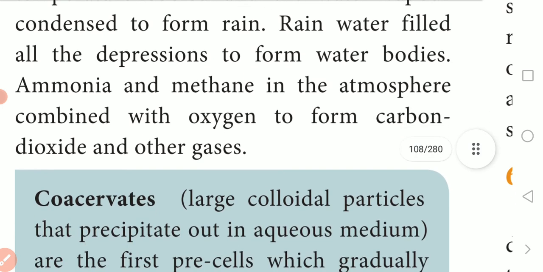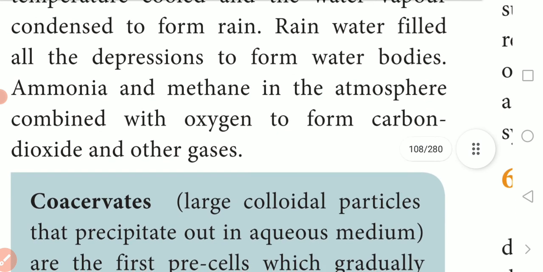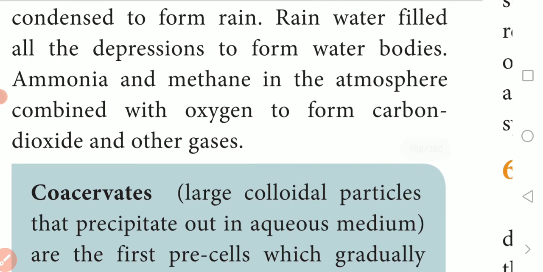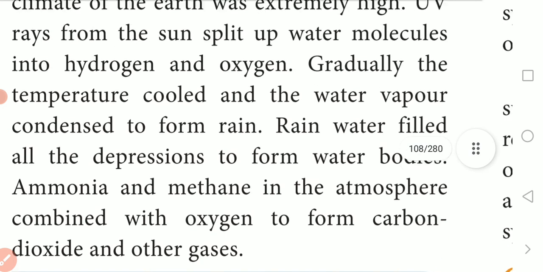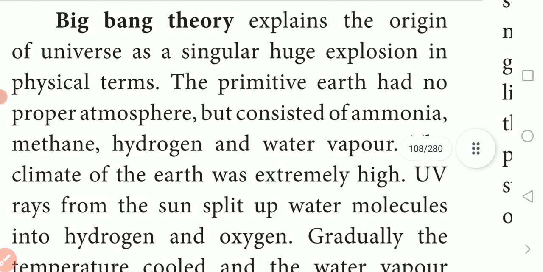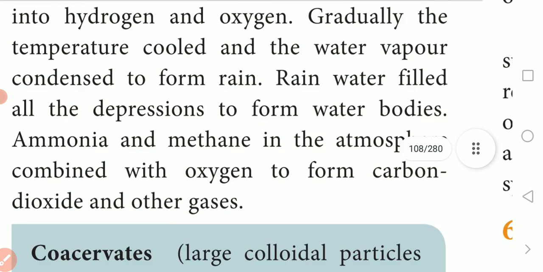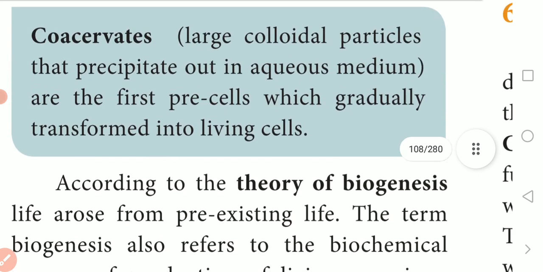Ammonia and methane in the atmosphere combined with oxygen to form carbon dioxide and other gases. As you learned, when there was a proper atmosphere, there were some gases, ammonia and methane. That ammonia and methane combined with oxygen and formed carbon dioxide and other gases. So this is the information about the Big Bang theory. There was a small information bit.